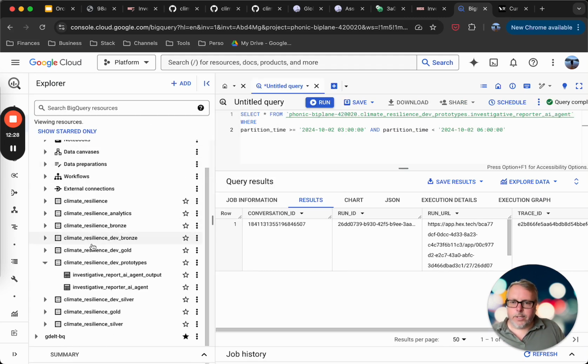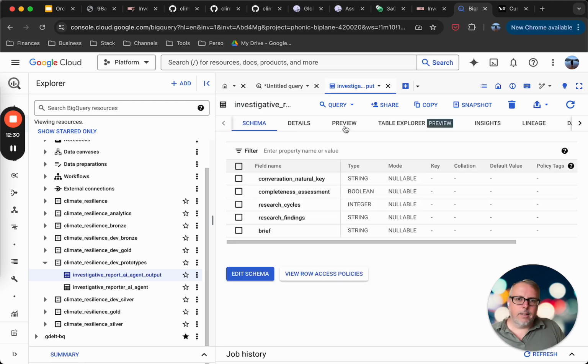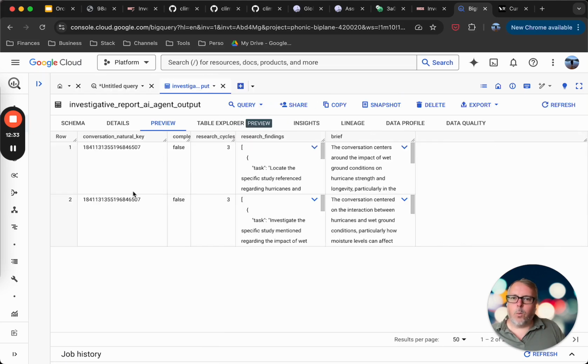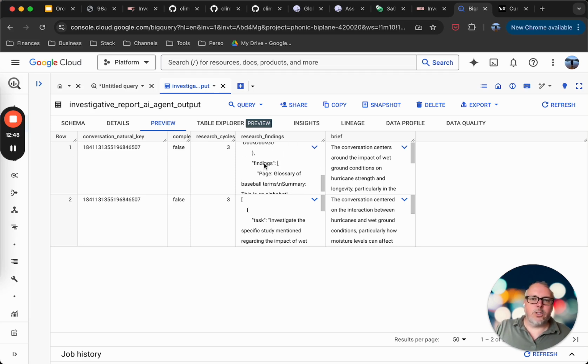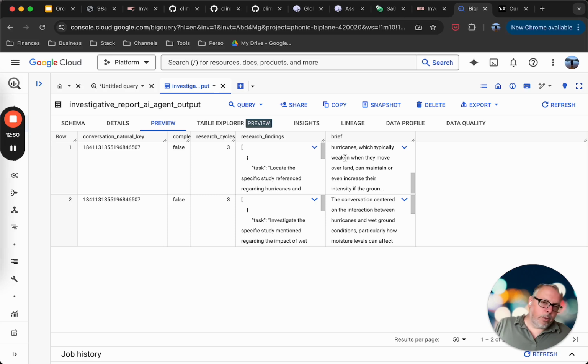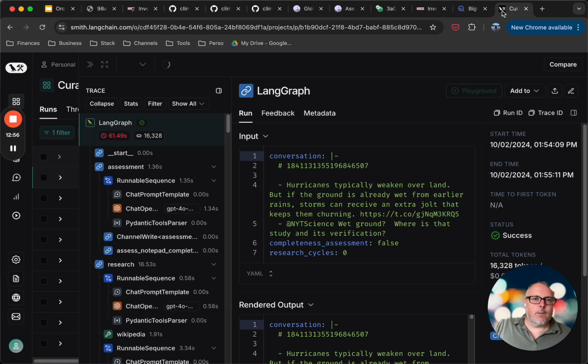But if we look also here, we can see that this is what the Hex project saved with the writeback cell. So for each conversation, it will have the information of what was displayed on the Hex notebook. All of the research findings and the brief as well has been saved in BigQuery.